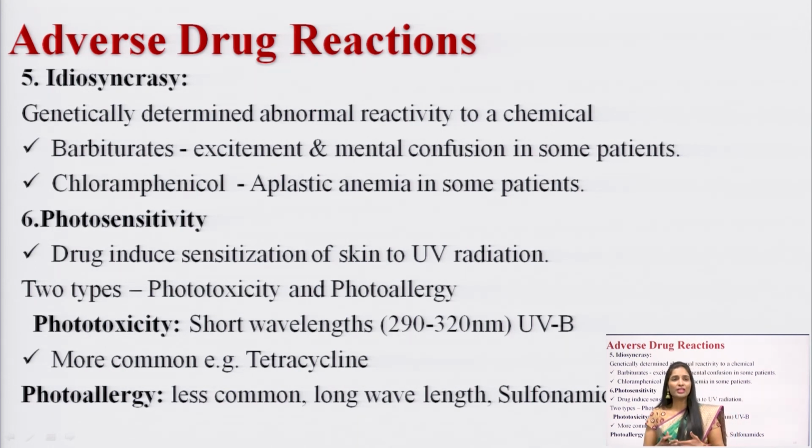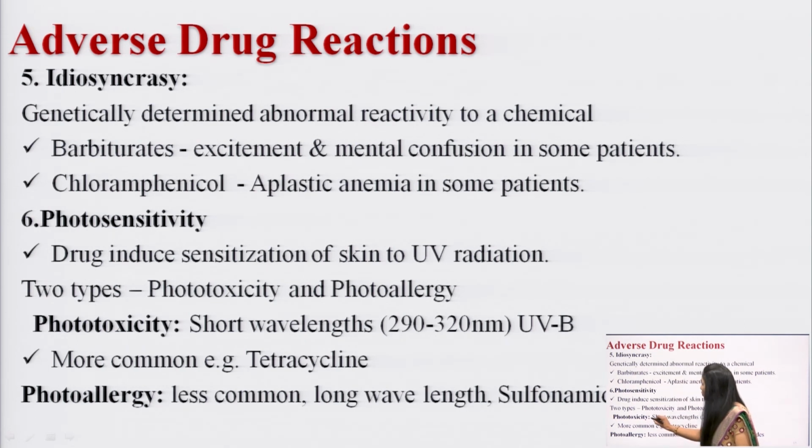So, what is phototoxicity? In phototoxicity you see a short wavelength, about 290 to 320 nanometers, in the UVB range, and phototoxicity is caused by UVB rays. A more common example is tetracycline. And what about photoallergy? Photoallergy is much less common and has a long wavelength, about 320 to 400 nanometers. An example is sulfonamide, and the rays involved are UVA.